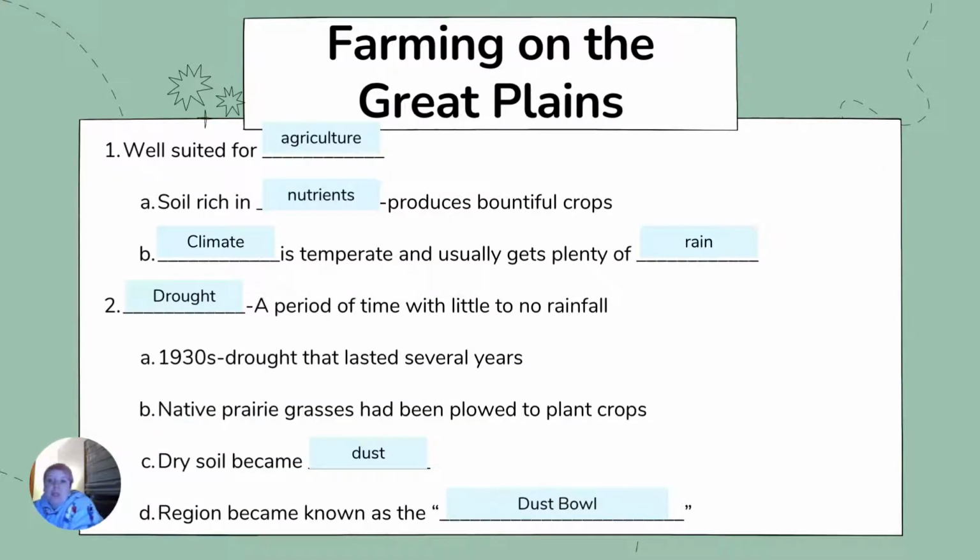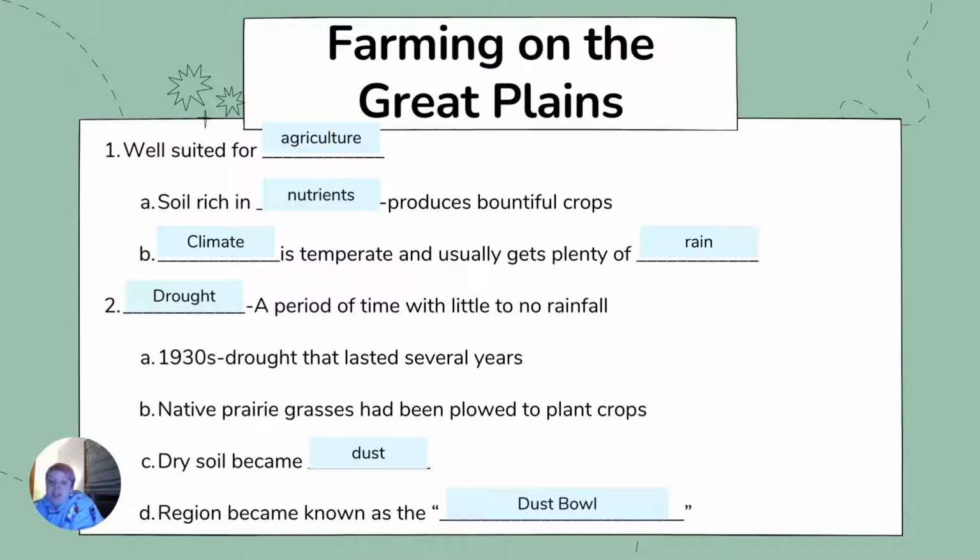So the Great Plains are really well suited to agriculture for two main reasons. First, the soil of the Great Plains is rich with nutrients, so it produces bountiful crops, produces a lot of crops. Second, the climate on the Great Plains is temperate, which, if we remember back, temperate climate means it's good weather. Like you don't get as many of the extremes. And the area usually has a plentiful amount of rain. That does come with a bit of a caveat, though, because some years rainfall is below the normal amount for a long period of time, which causes a drought that can kill crops.